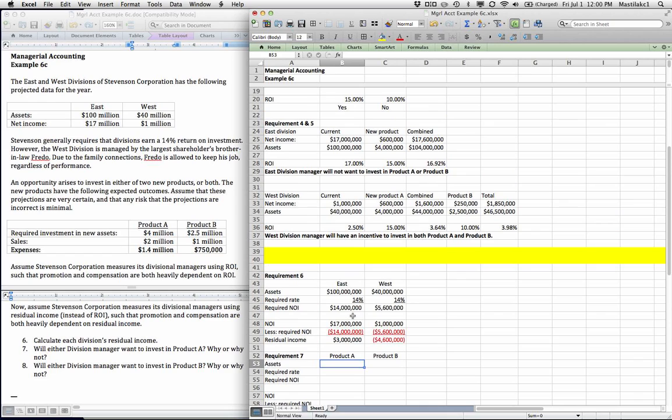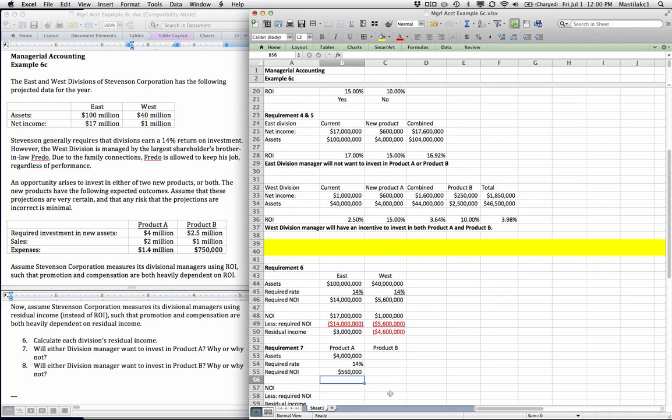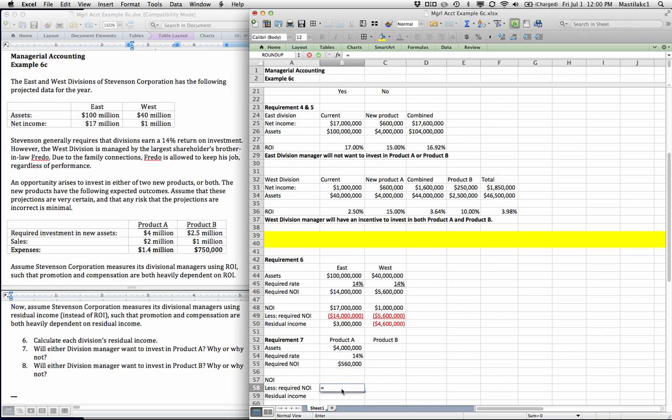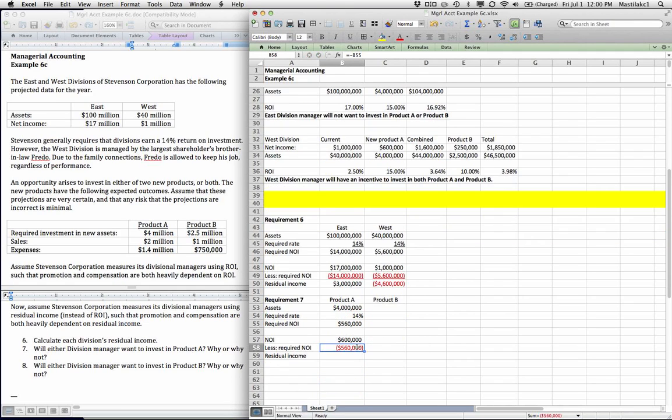So product A has $4 million of assets. It has a 14% required return. So in order to be a successful product, product A has to generate $560,000 of net income. What is new product A going to generate? It's going to generate $600,000. So it's going to generate a positive residual income, because it earns by itself a 15% return, which is higher than the 14%. By definition it's going to have a positive residual income. Let's look at product B.